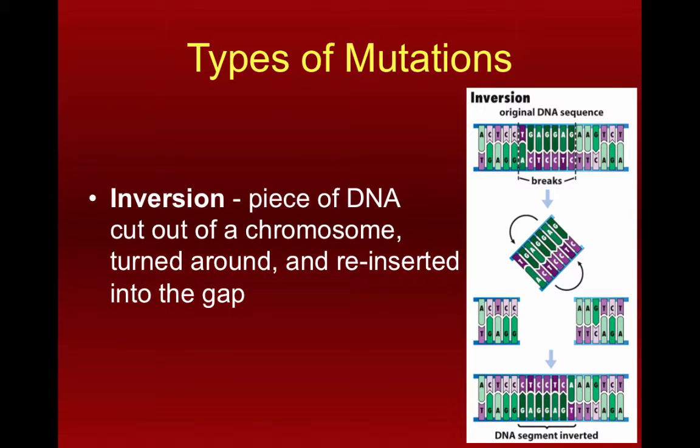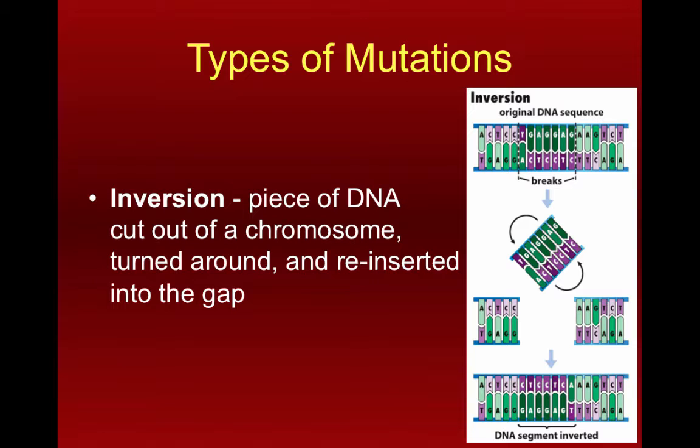Inversion mutations are where a piece of DNA is actually taken out of the chromosome, flipped around 180 degrees, and stuck back in again. Right? Now, you might think that sounds pretty bad, but it turns out that if you move the entire gene out of the chromosome, flip it around, stick it back in, it's perfectly fine. It functions just like it was supposed to function, even though it's been flipped around 180 degrees and stuck back in again. If, however, you only take out half the gene, flip that around and put it back in, that's going to lead to the breaking of the gene and therefore some sort of physical consequence potentially that you might see in the individual itself.